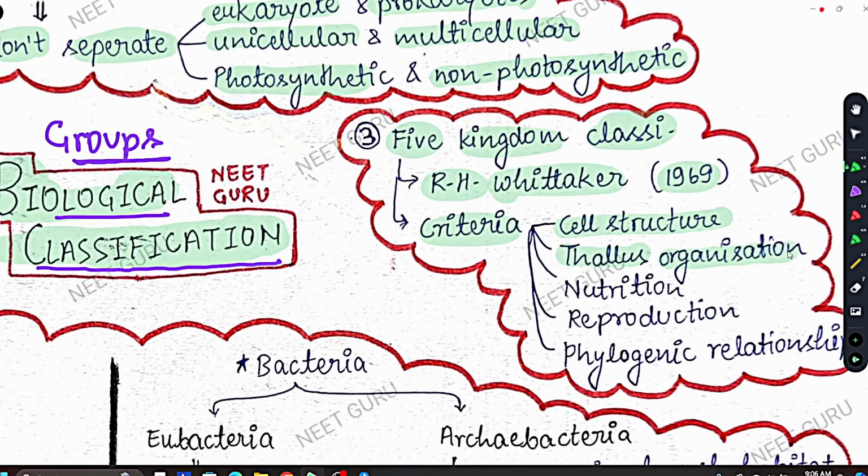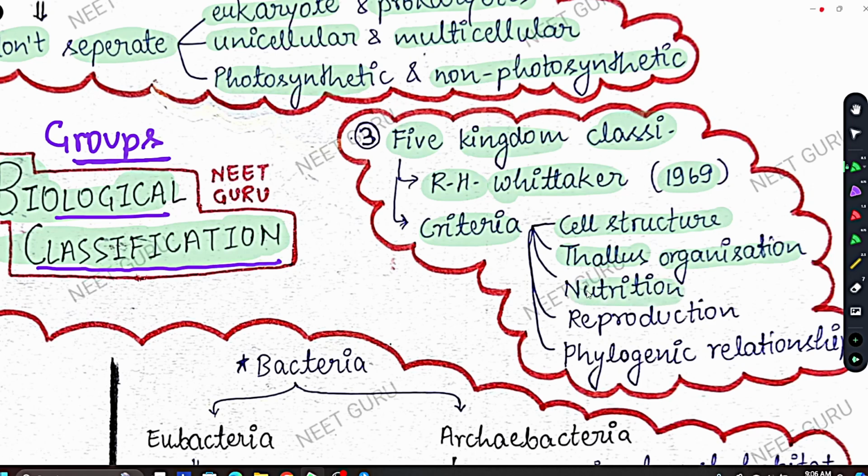Thallus organization. Thallus organization means body organization. So there are many organisms which are made up of a single cell, and there are many organisms which are made up of billions of cells. So using thallus organization, we are going to separate organisms who have one cell, or who have tissue level of organization, who have organ level of organization, or who have organ system level of organization. So this is the second part.